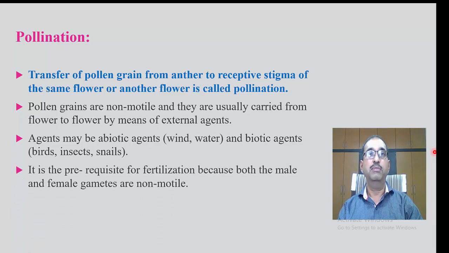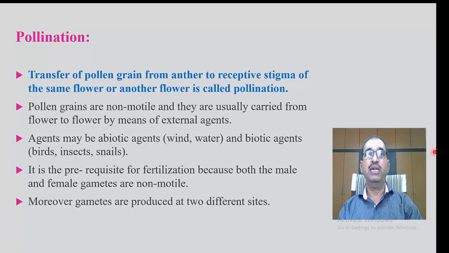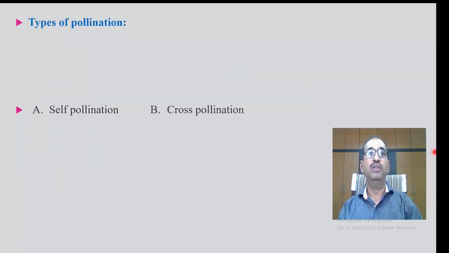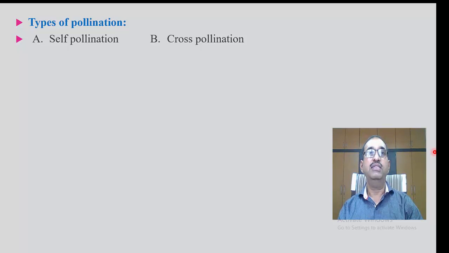It is a prerequisite for fertilization because both the male and female gametes are non-motile. Moreover, gametes are produced at two different sites. Types of pollination. Pollination is mainly of two types.